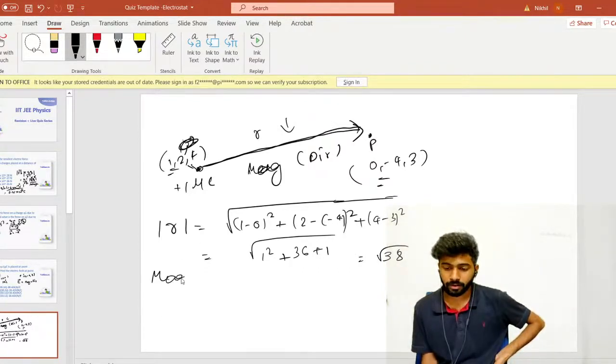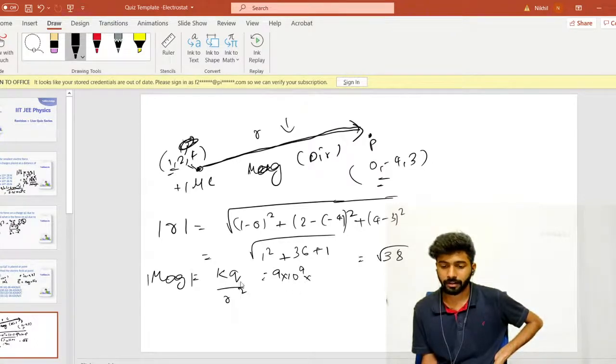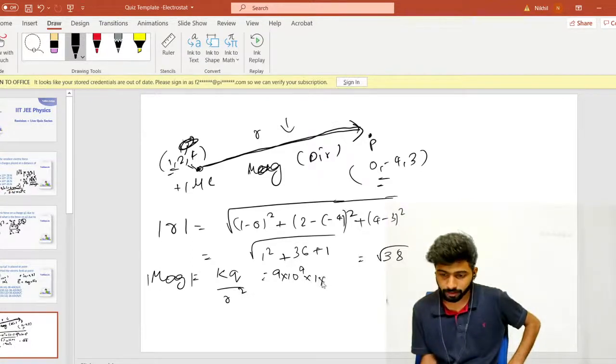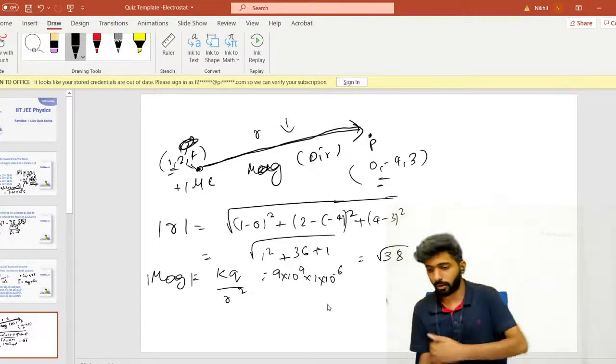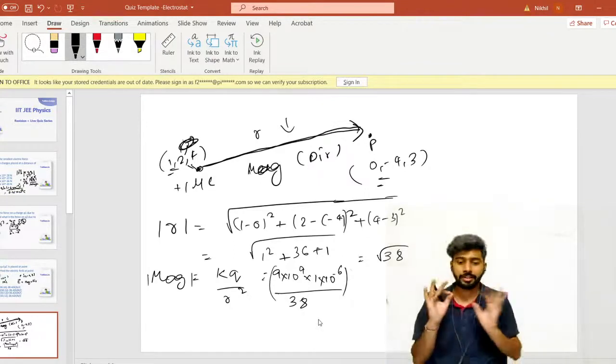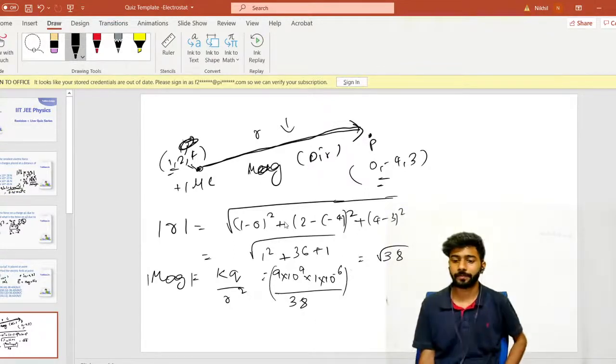First of all, magnitude is k times q by r square. That's the electric field's magnitude. So k is 9 into 10 power 9. Q is 1 microcoulomb, so 1 into 10 power minus 6. And r square is root 38 squared, so 38. This is the magnitude. But the real difficult part is, how will you get the direction?